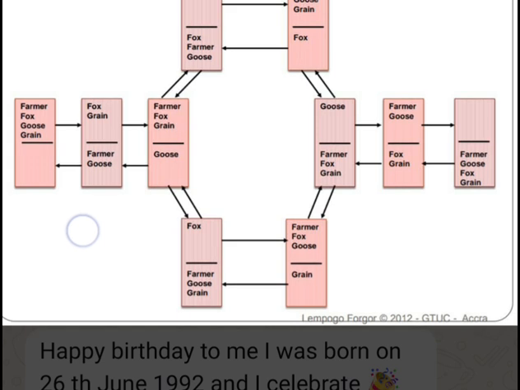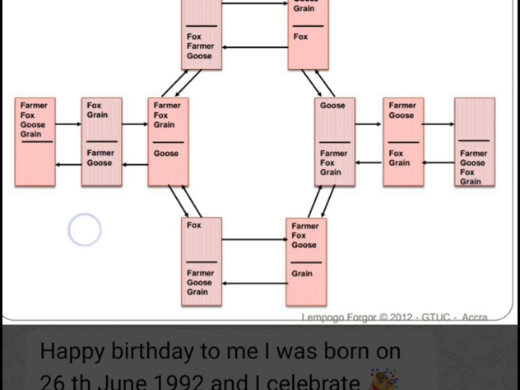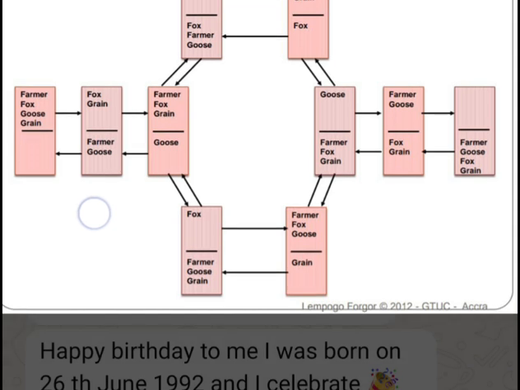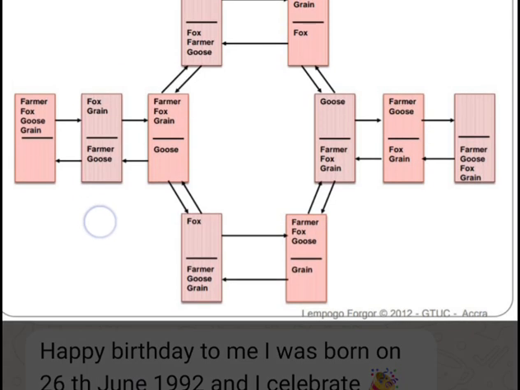Then the farmer leaves the goose at the destination of the river and goes back for the grain and the fox, as the fox doesn't eat grain. So at the bank of the river, we have the farmer, the fox, and the grain. Then the farmer leaves the grain with the fox, because the fox doesn't eat grain. Then the farmer moves back to the goose. So at the destination, we have the farmer and the goose, and the fox and the grain are at the bank of the river.